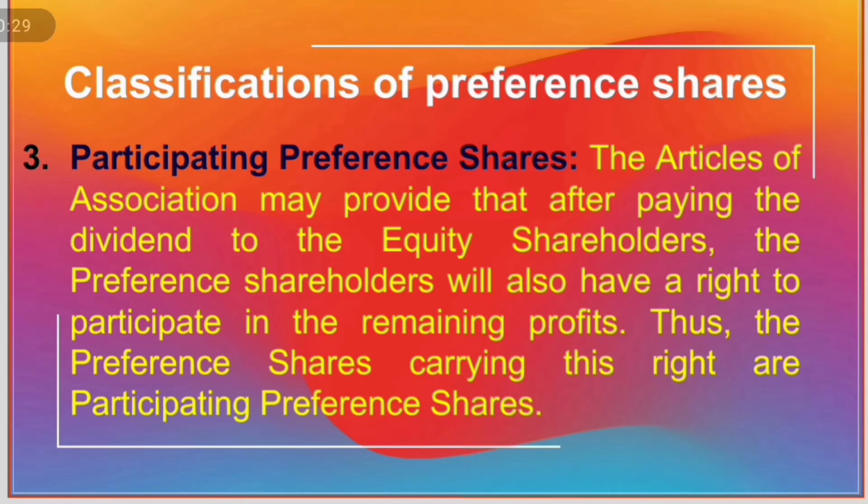Classifications of preference shares. Number 3. Participating preference shares. The Articles of Association may provide that after paying the dividend to the equity shareholders, the preference shareholders will also have a right to participate in the remaining profit. Thus, the preference shares carrying this right are participating preference shares.